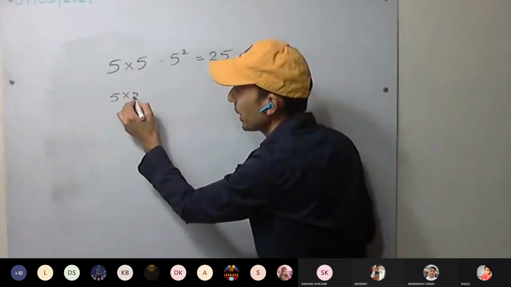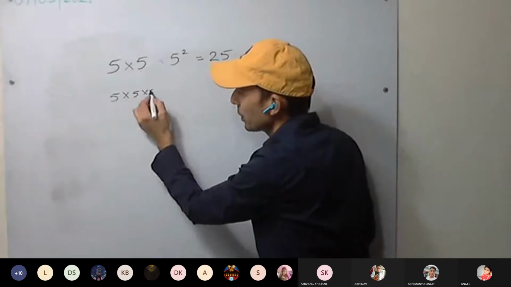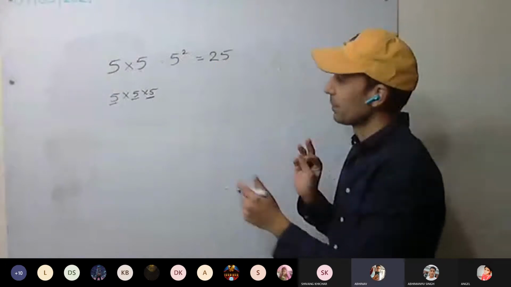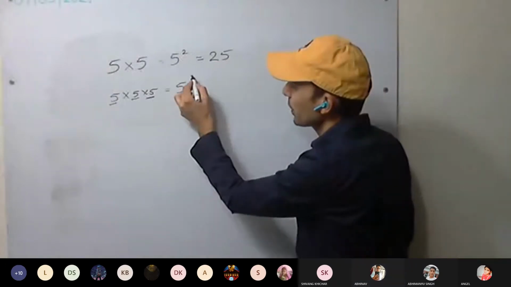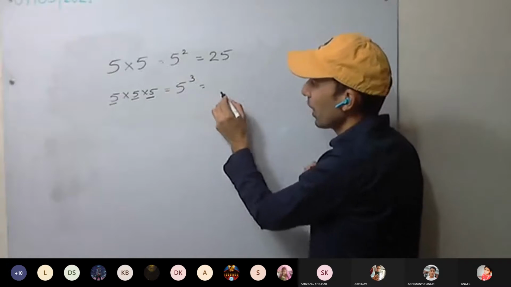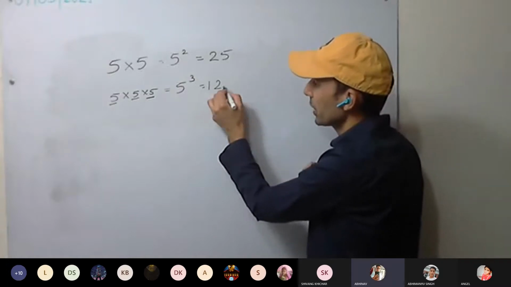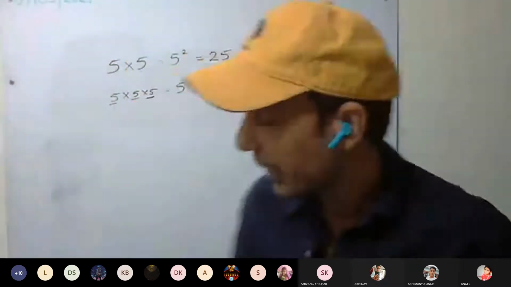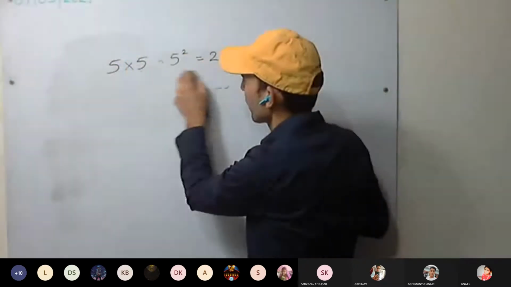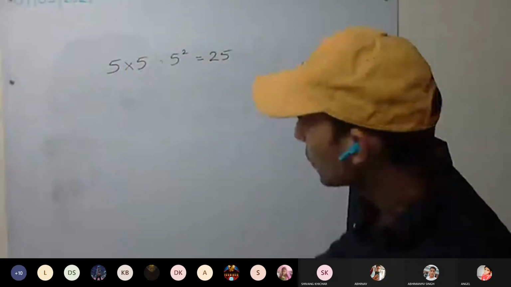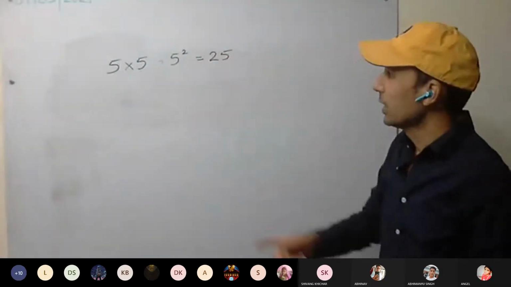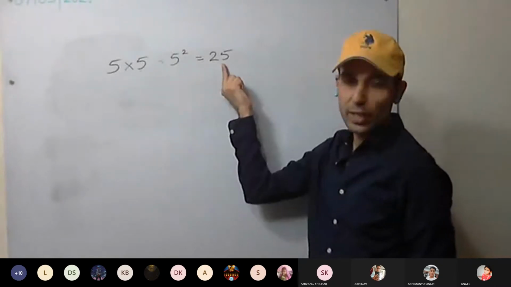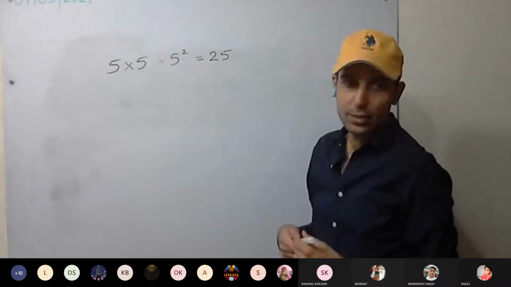Along with this, one more: cube. If I multiply the number by itself, and it appears 3 times, we write 5 raised to power 3. That is cube: 5 into 5 into 5, 125. That we'll discuss in the next chapter. We'll be limited to squares only in this chapter. Multiplied by itself once, we get the square. This is how we represent it.